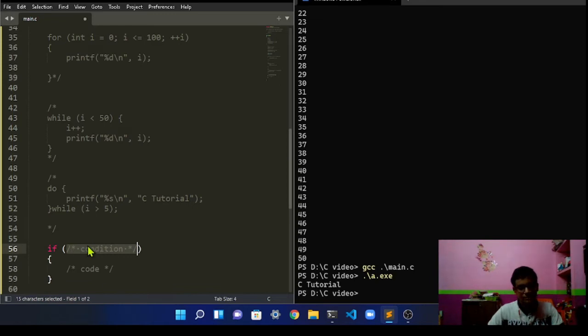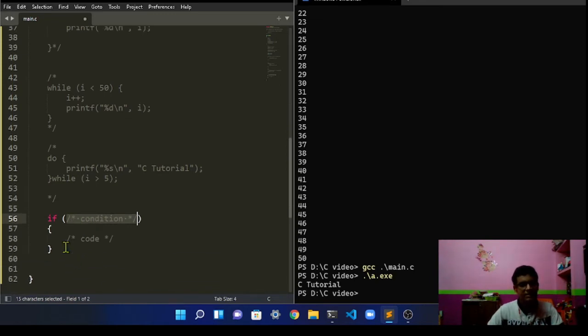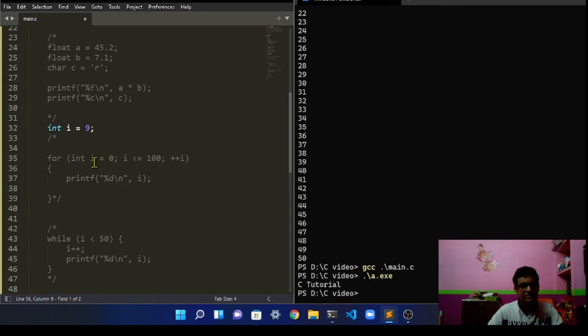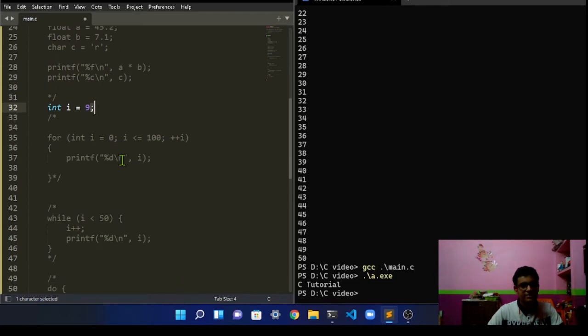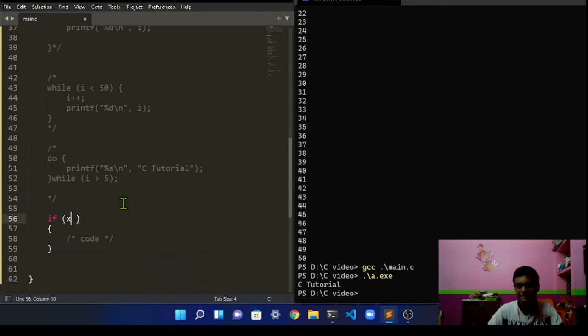As you can see, we have to put the condition over here, and if the condition is true, we do the code over here. So if x is greater than 9, what we have to do... I is less than 9.